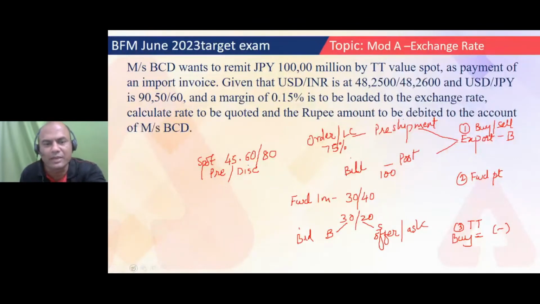Let me clarify this TT part also, because many of us don't know what this TT is and what this currency is and everything. You are just learning it, isn't it? It shouldn't happen like this. Always remember, forex means what? Forex means somebody is having the dollars. Not only dollars, it can be any other currency. Dollar we say because dollar is a universal currency.